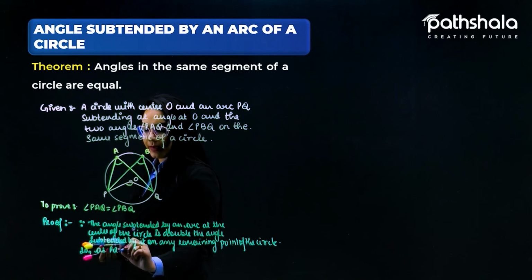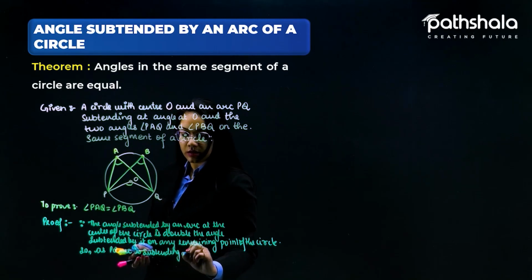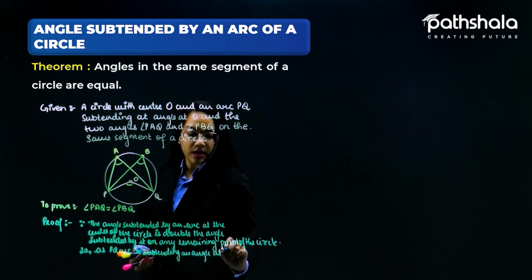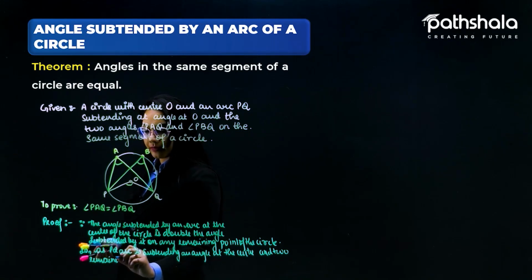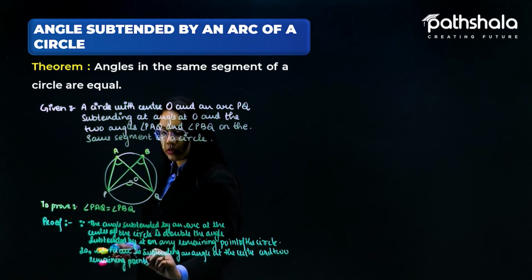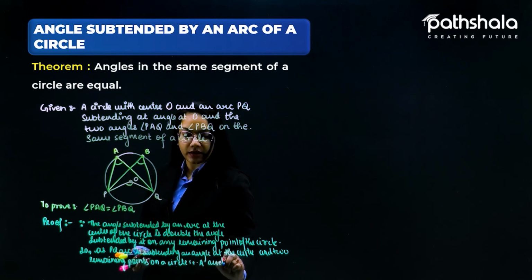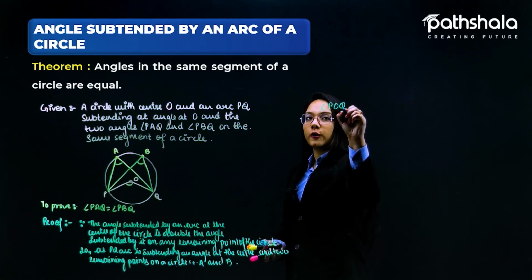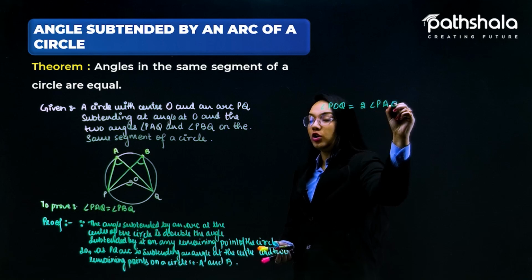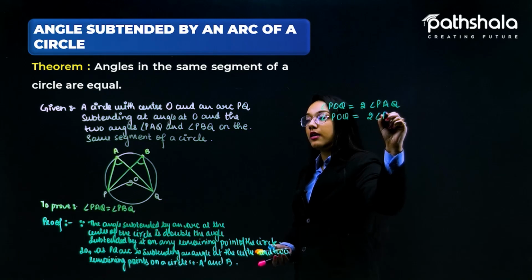as the arc PQ is subtending an angle at the center and two remaining points on a circle, that is A and B, using that concept we can say that the angle POQ is actually twice the angle PAQ using this theorem. And again we can say that the angle POQ is twice the angle PBQ.